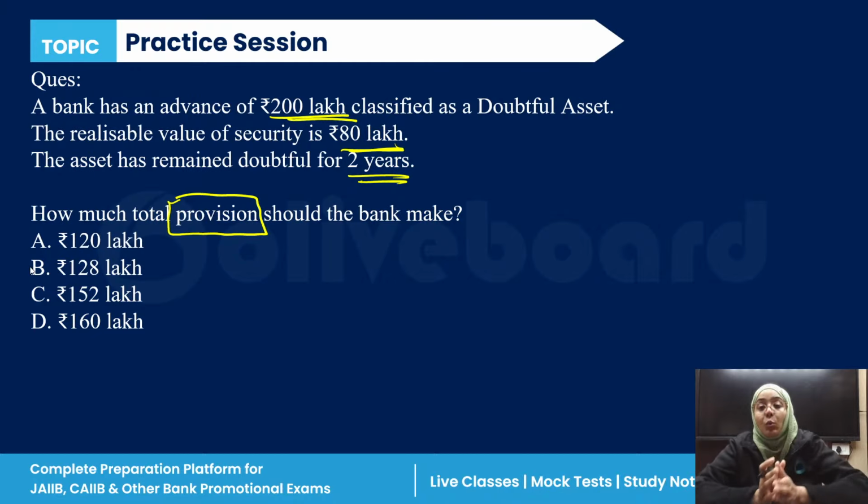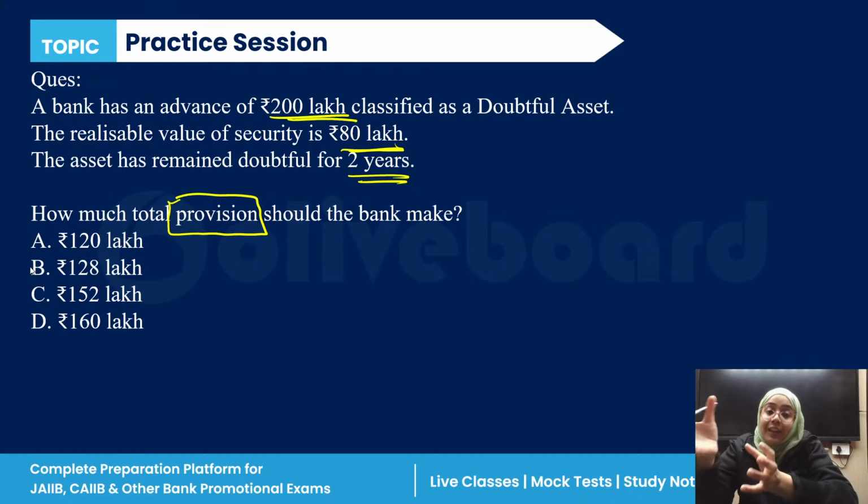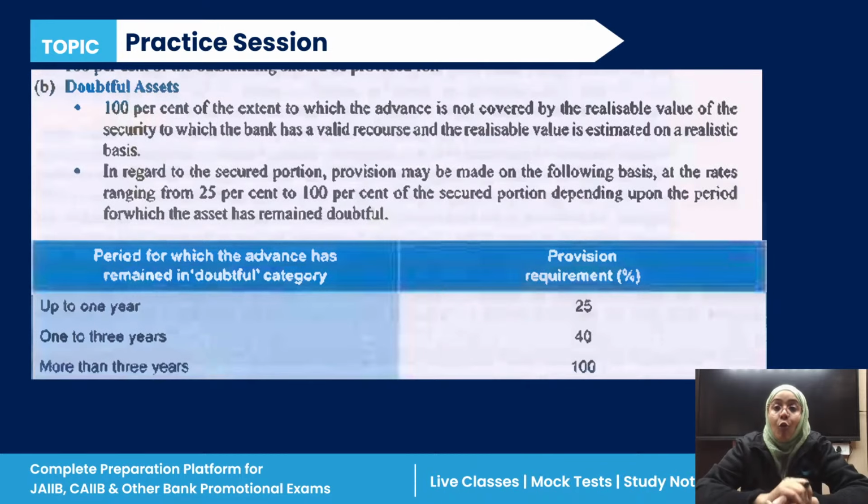So simply, you know that, first of all, for a doubtful asset, 100% of the provisioning is done for the unsecured portion. So whatever is the unsecured portion, 100% provisioning is done. Second, for the remaining secured portion, the provision can range from 25% to 100%.